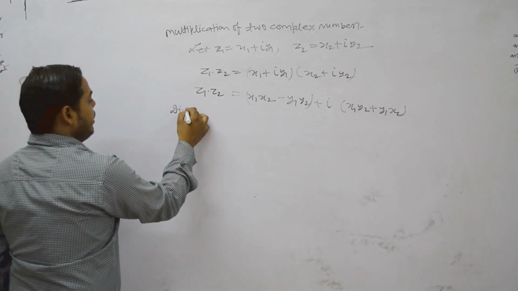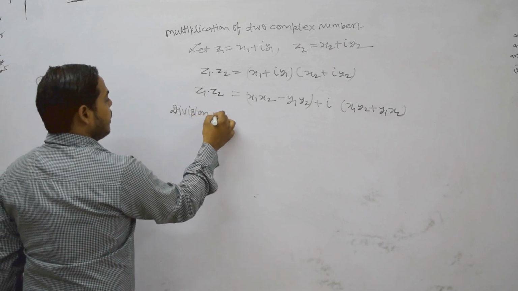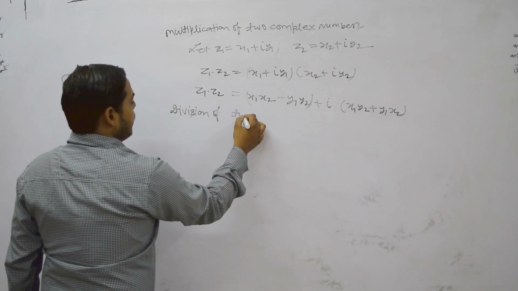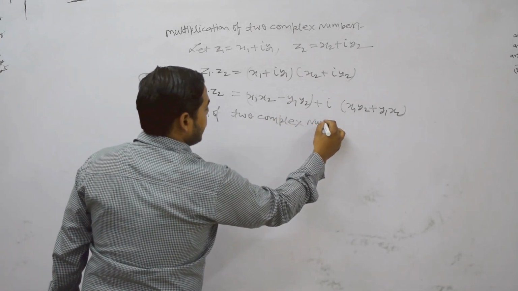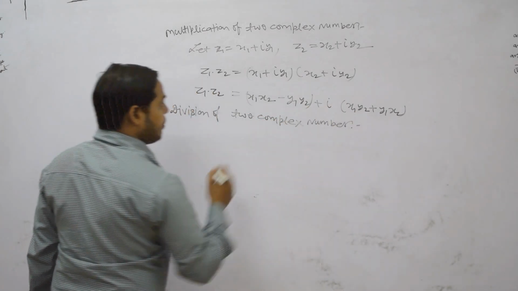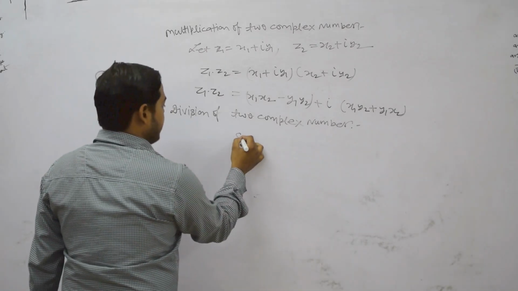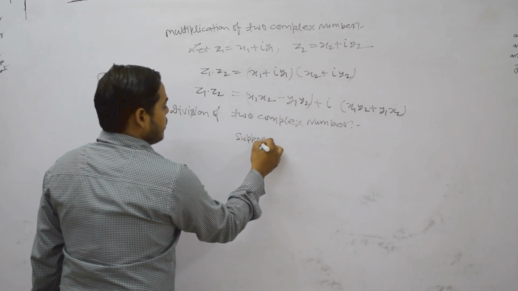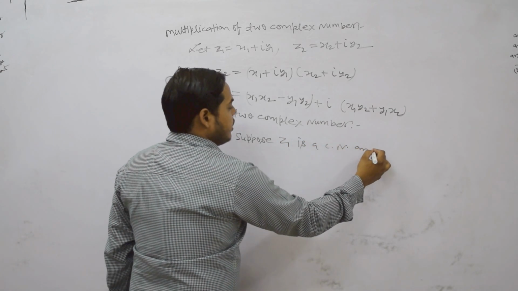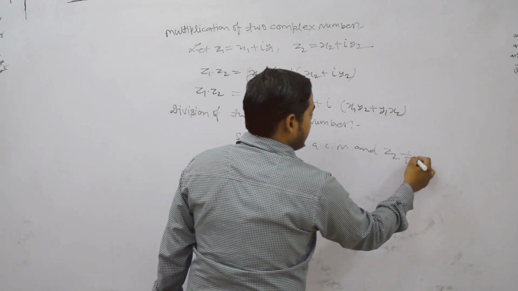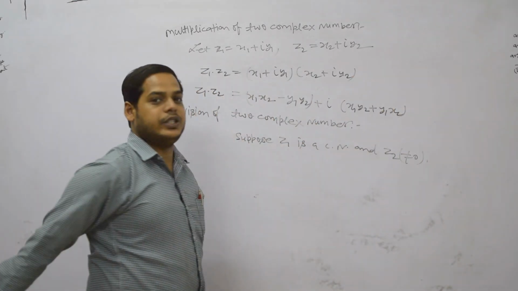Similarly, we can define division of two complex numbers. Suppose Z1 is a complex number and Z2 is another complex number which is different from 0.